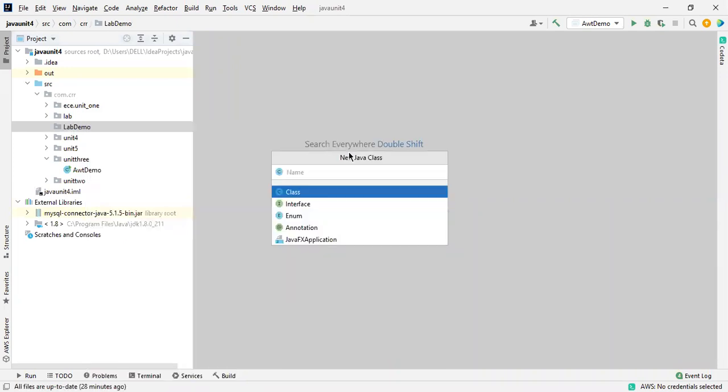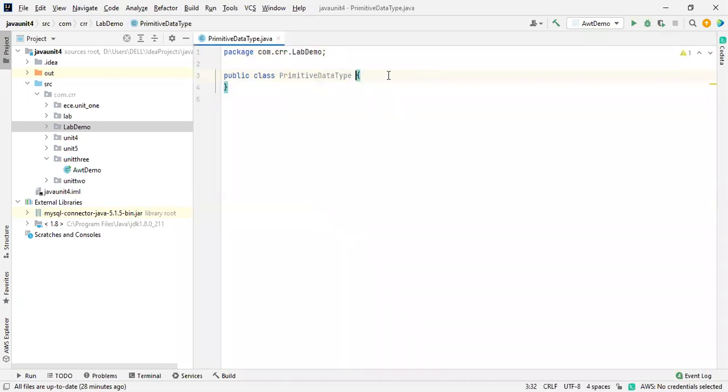Now we are learning about primitive data types. What is the first program? It is asking what is the default primitive value, what is the output for that. Primitive data type. Okay, I'm just mentioning the name. So how many primitive data types do we have? We have 8 primitive data types, right?